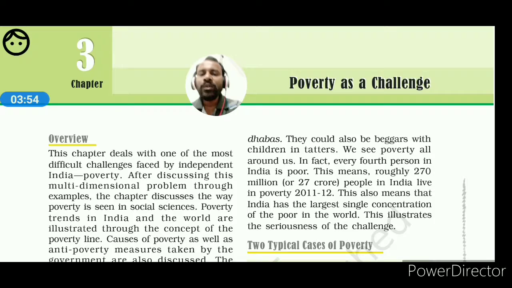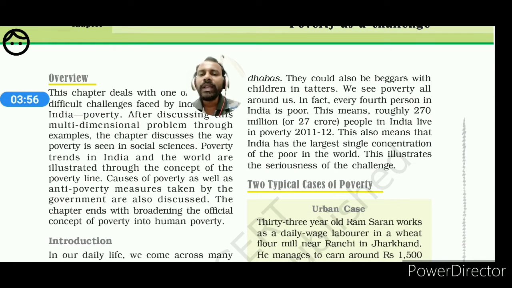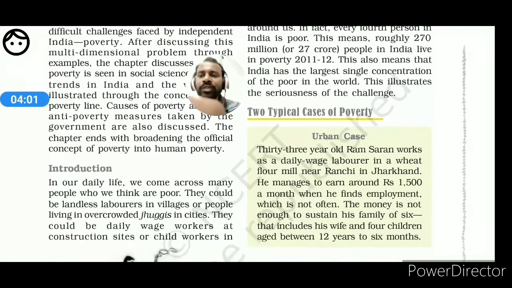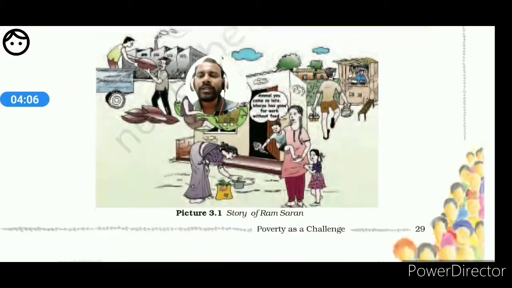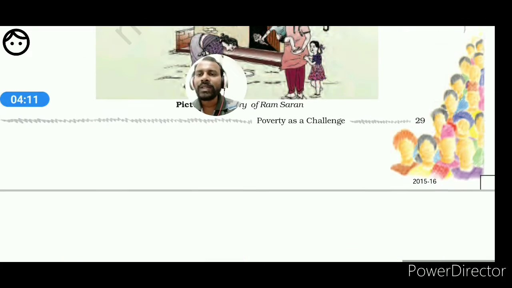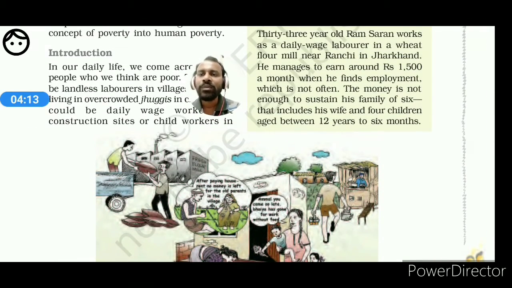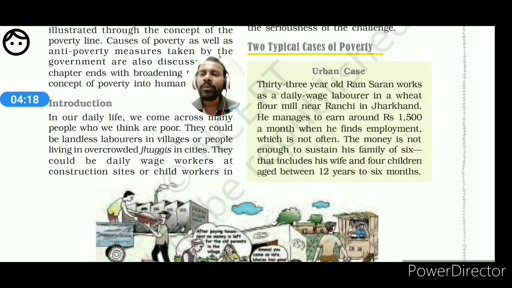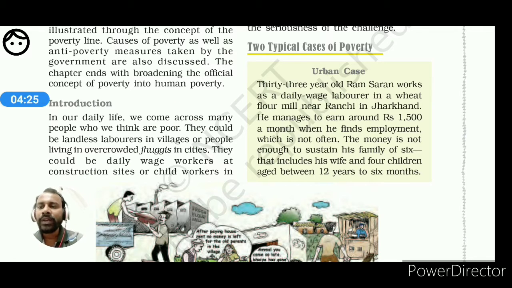Now we will go to the two typical cases of poverty. In this particular portion, you can see that the urban case is given, whereas the rural case is given. If you study this, you will see that the form of poverty is different in urban areas and also different in rural areas.